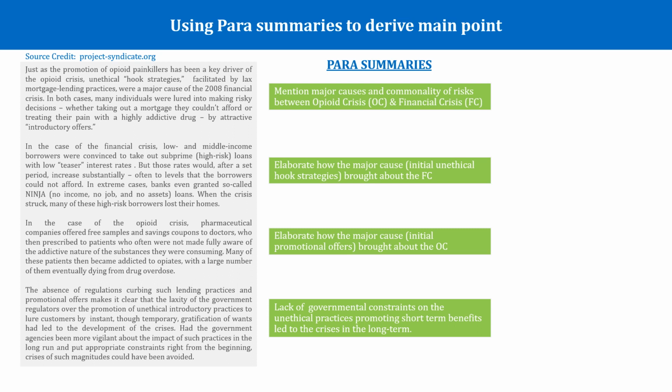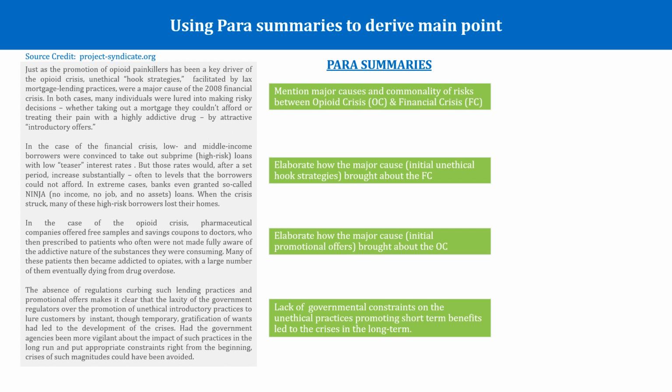In the first para, the author mentions the opioid crisis and the financial crisis and briefly presents the main causes responsible for the 2 crises and the risk factors that were common in the 2 cases. In the second para, he gives a detailed explanation of the major cause, that is unethical strategies behind the financial crisis.